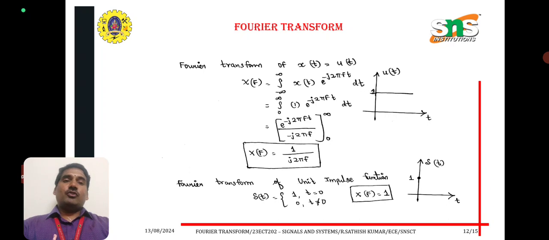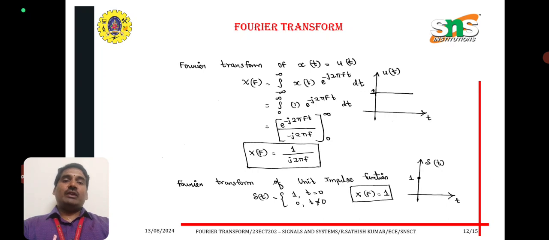Now we can see the Fourier transform of the unit step function. X of f is equal to integral over minus infinite to plus infinite x of t into e power minus j 2 pi f t into dt. x of t is nothing but u of t, which is 1 for t greater than or equal to 0. Taking the limits from 0 to infinite, e power minus j 2 pi f t divided by minus of j 2 pi f, integral over 0 to infinite, we get X of f is equal to 1 by j 2 pi f.